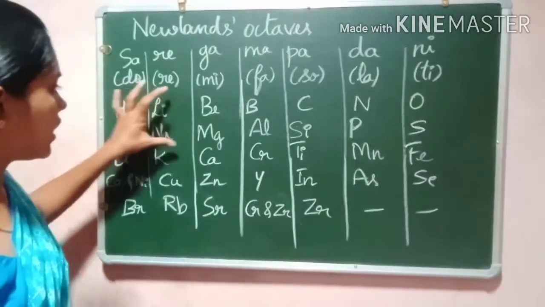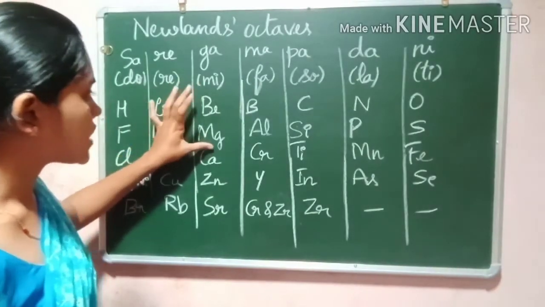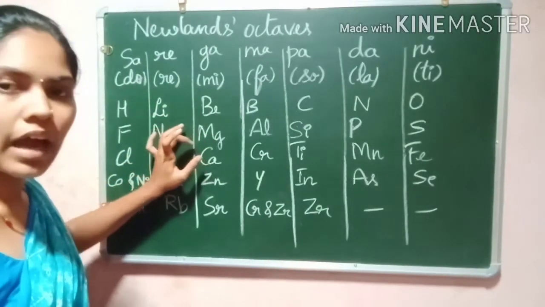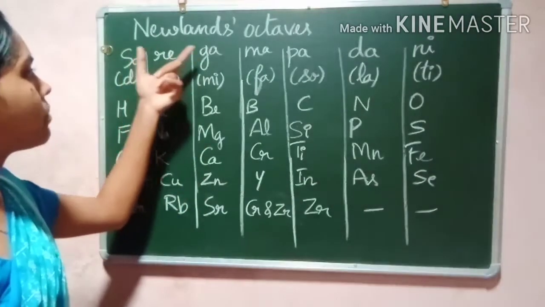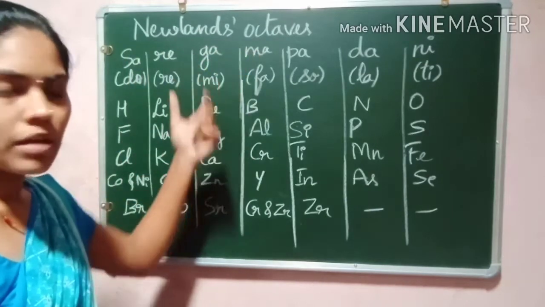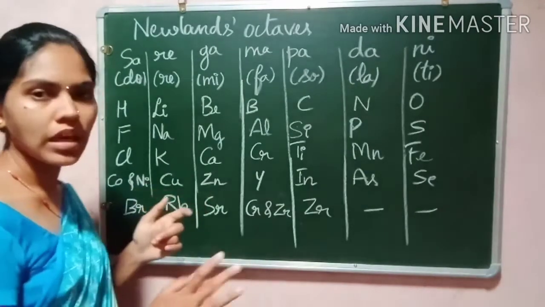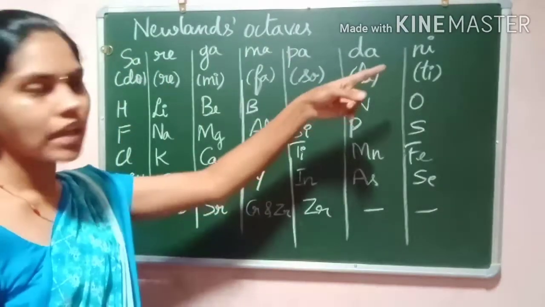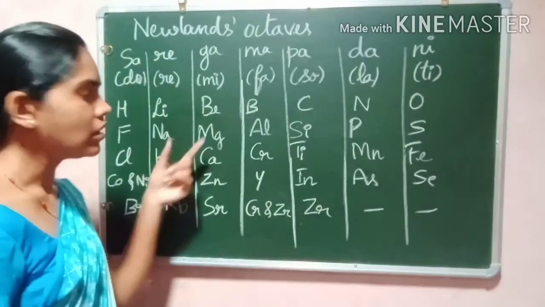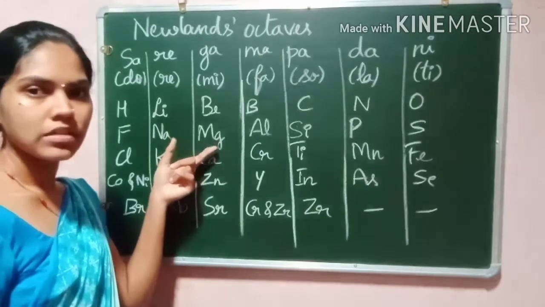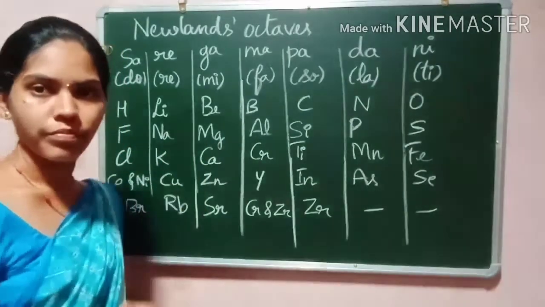Likewise, magnesium and barium show similar properties at the first and eighth positions. That is why it is known as Newlands' octaves: just as in music the eighth note repeats the first after the seventh, here too the similar properties repeat. So this table shows Newlands' octaves.